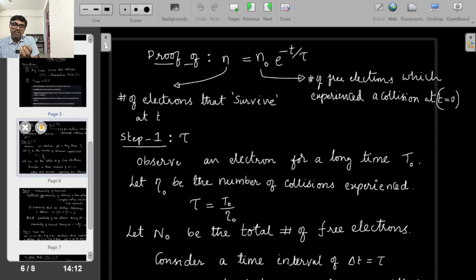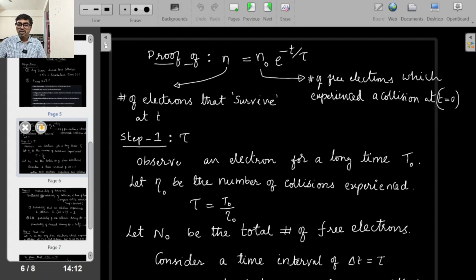Now out of that N naught electrons which experience collision at t equal to 0, how many electrons would survive without further collisions up to time t? The relation between N and N naught is an exponential decay. We have to prove that first. This proof will go in 2 steps, in fact 3 steps. The first 2 steps will create the premise, and the third step would be mathematical.